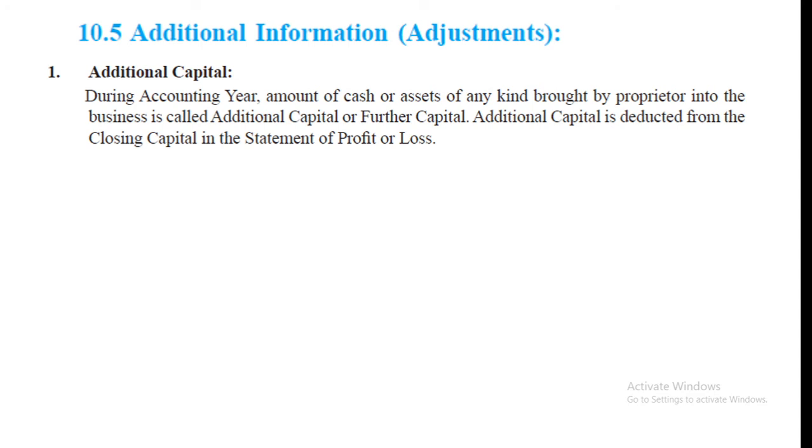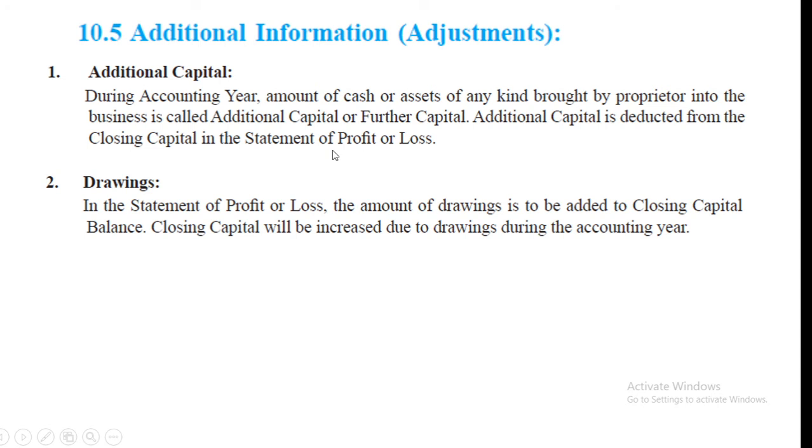Additional capital. During the accounting year, any amount of cash or asset brought by the proprietor into the business is called additional capital or further capital. Additional capital is deducted from the closing capital in the statement of profit or loss. Now drawings: we have to add drawings to the closing capital balance. Closing capital will be increased due to drawings during the accounting year.